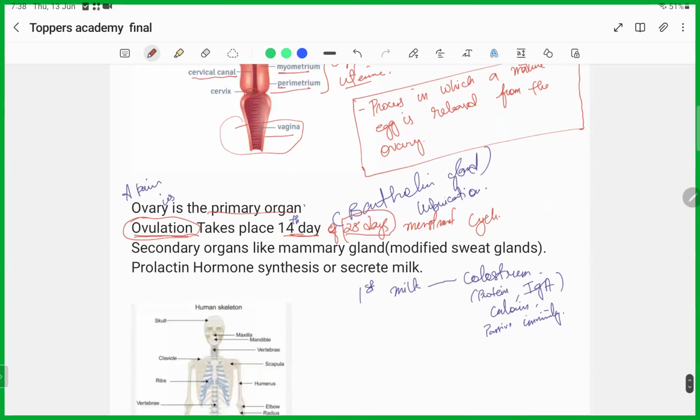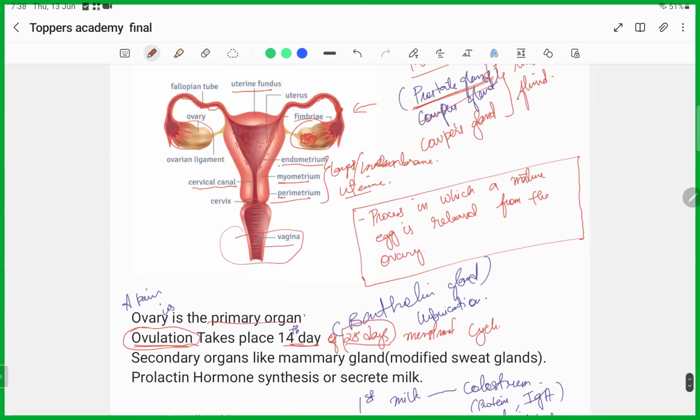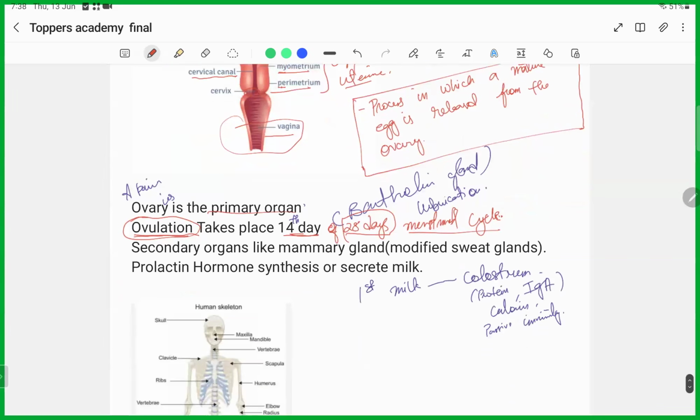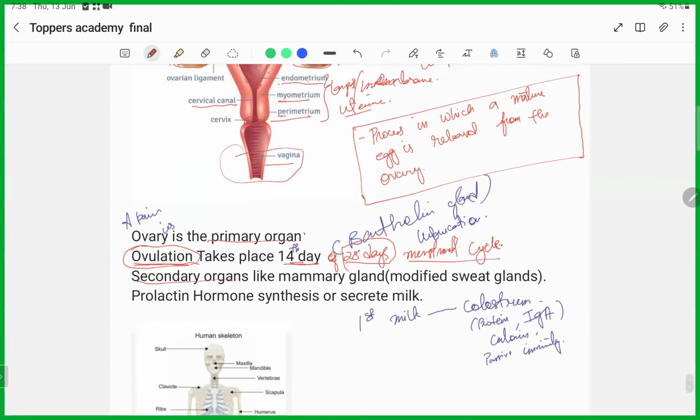Okay, and if this fertilization does not take place, then the egg will remain here, and then this egg will be released by the process of menstrual cycle. So if it's not fertilized, the cycle will continue, and because of that the period or menstrual cycle will be there. Okay, coming to the secondary sex organs of the female reproductive system.